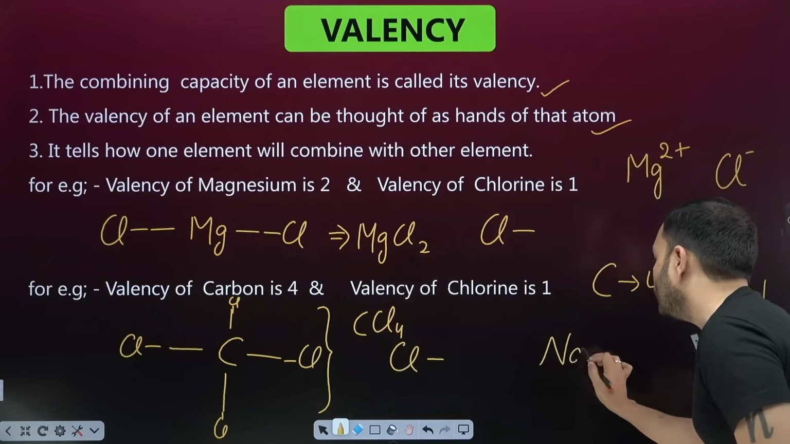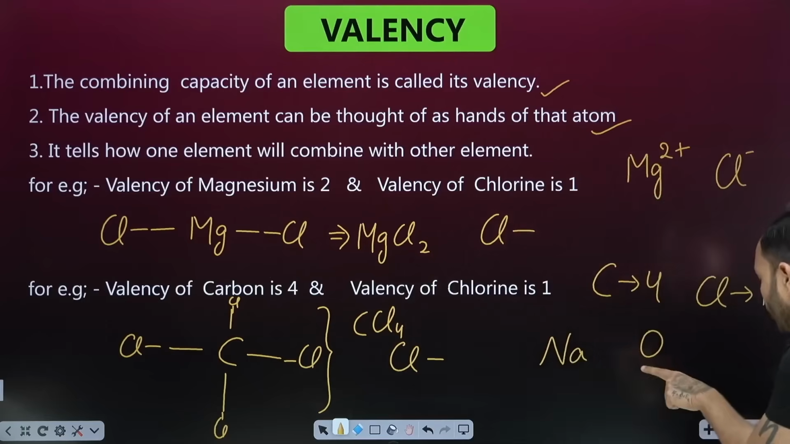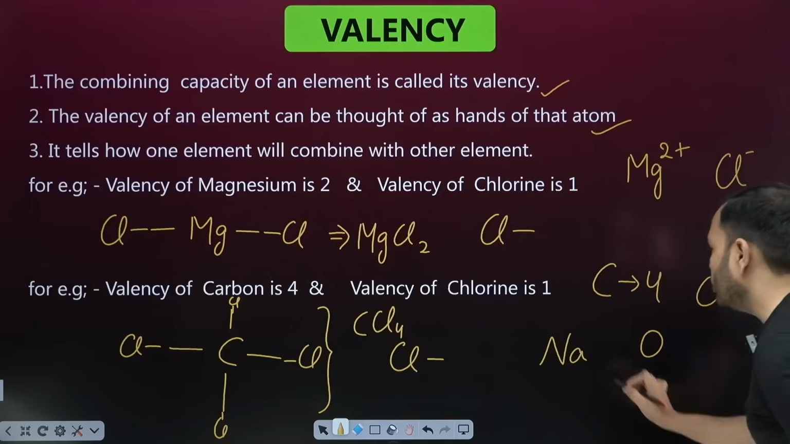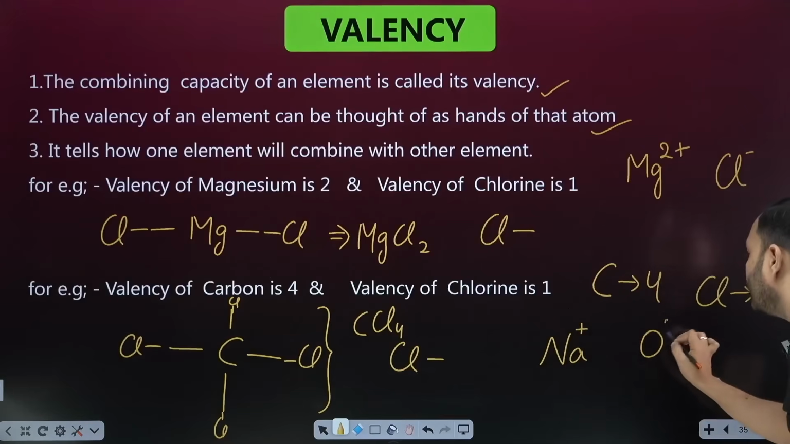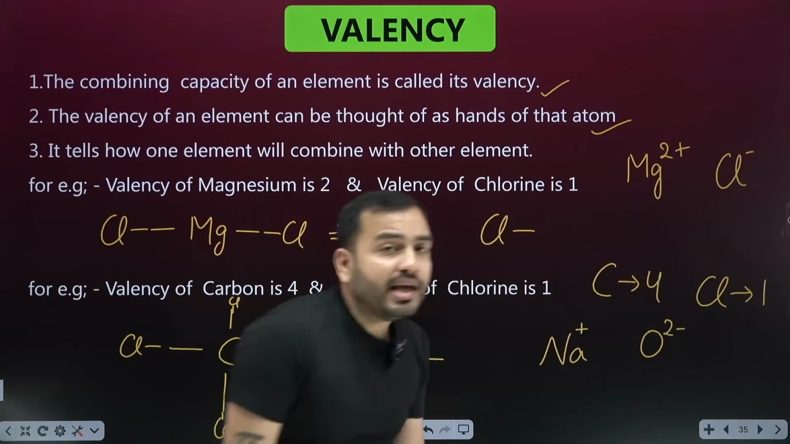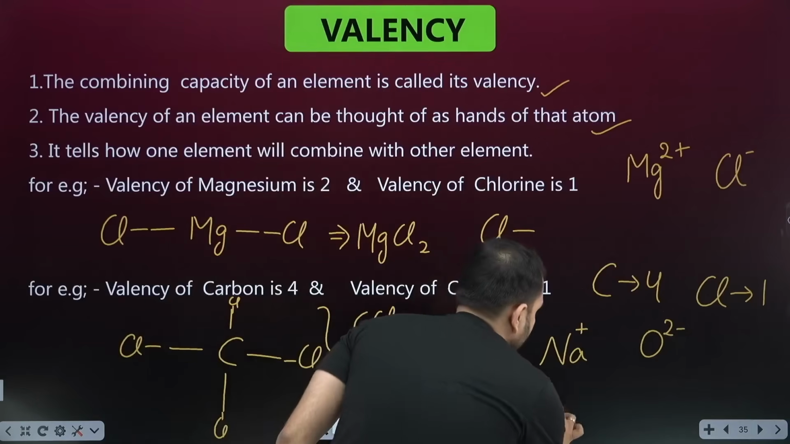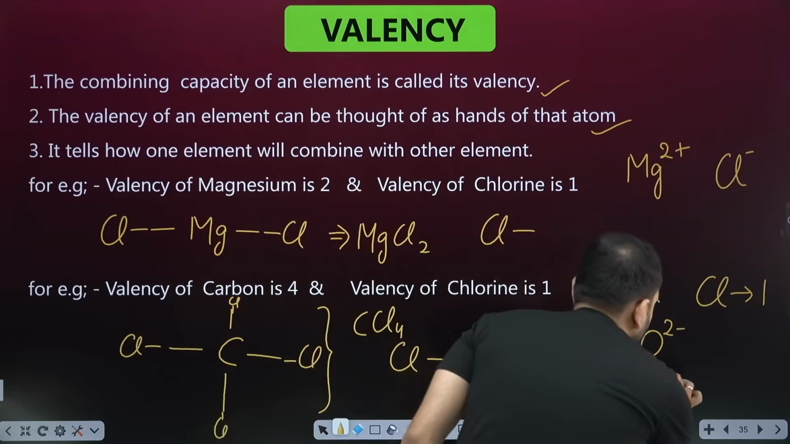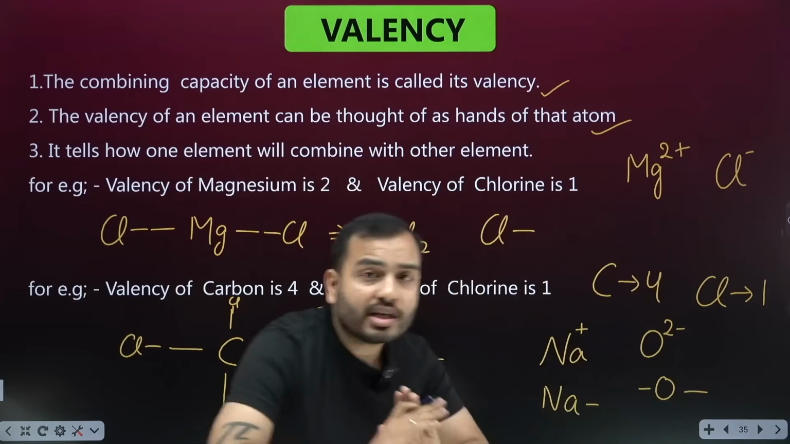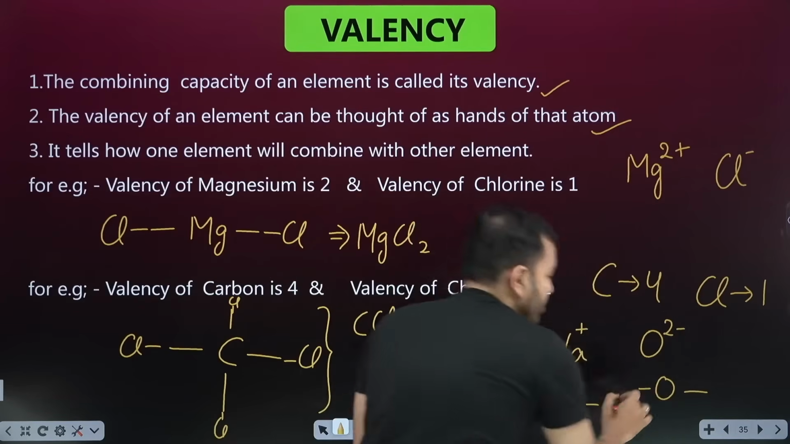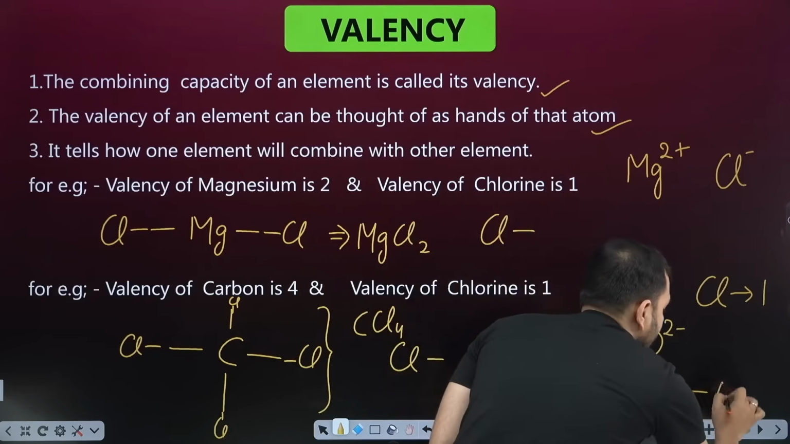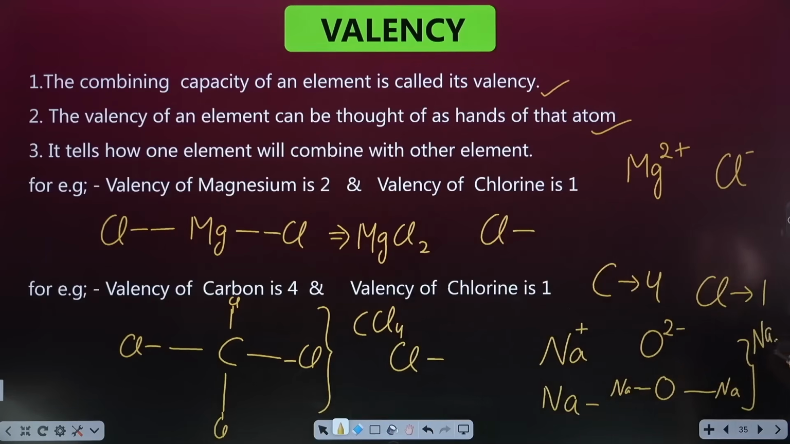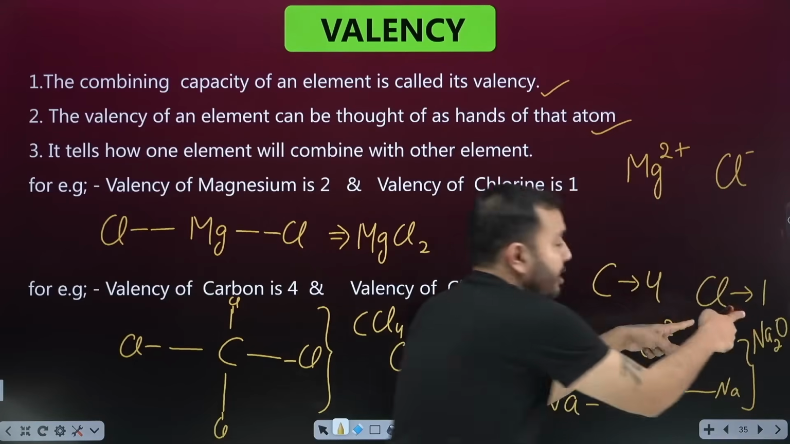Just like if I take sodium and oxygen. What is the charge on sodium? Plus, and oxygen has 2 minus. So on top of sodium, plus 1 and oxygen 2 minus. How many hands does the sodium have? 1. So I made 1 hand of sodium. How many hands does the oxygen have? 2. So I made 2 hands of oxygen. 1 oxygen will combine with how many sodium? With 2. It would hold one hand from sodium from here and one from here. What compound would be formed combining both of them? Na2O. 2 Na and 1 O.